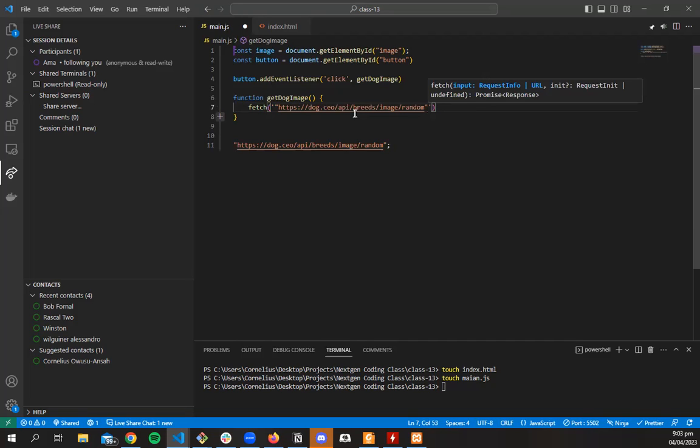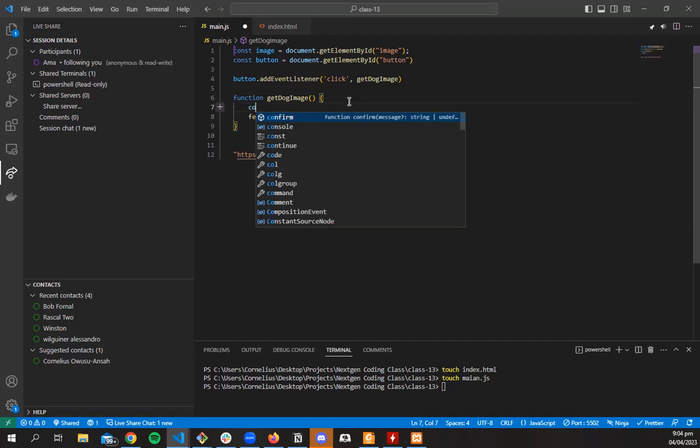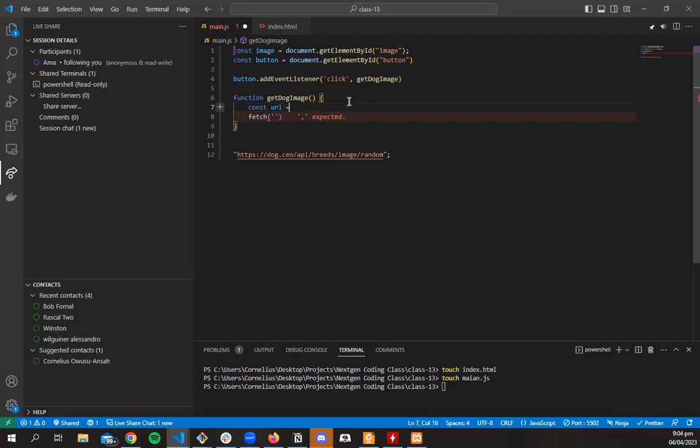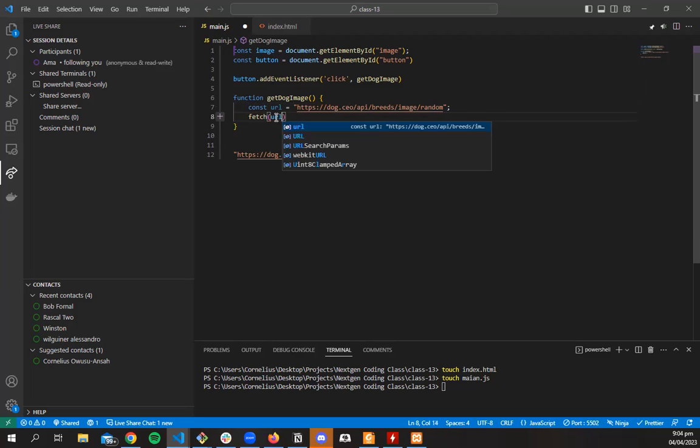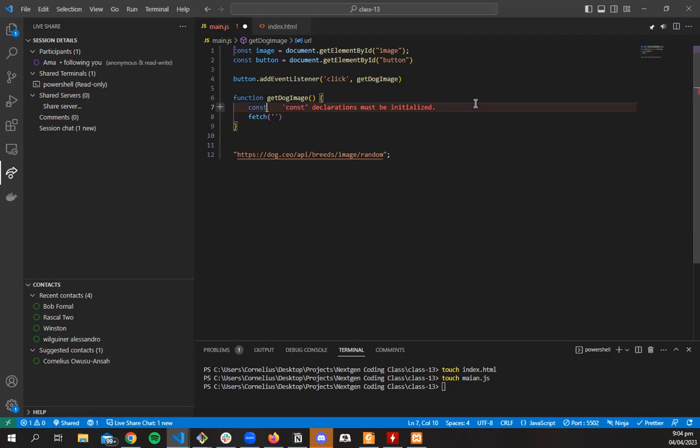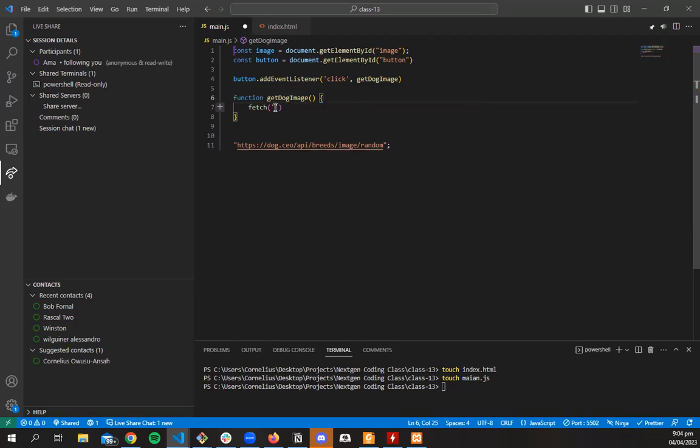Sometimes some people like to be systematic, so they'll make a variable called URL, paste the string there, and then make a fetch to the URL. It's still the same thing. It just depends on how you like to roll. So I'll just paste the URL directly here. We're making a fetch request to this URL.